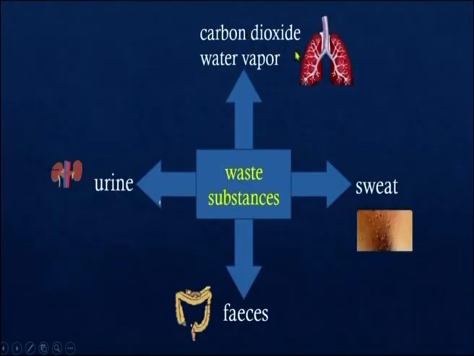During these life processes which are going on in our body, some waste materials are produced. Do you know what those waste materials are? During respiration, carbon dioxide and water vapor are the waste substances produced. These are removed by the lungs.